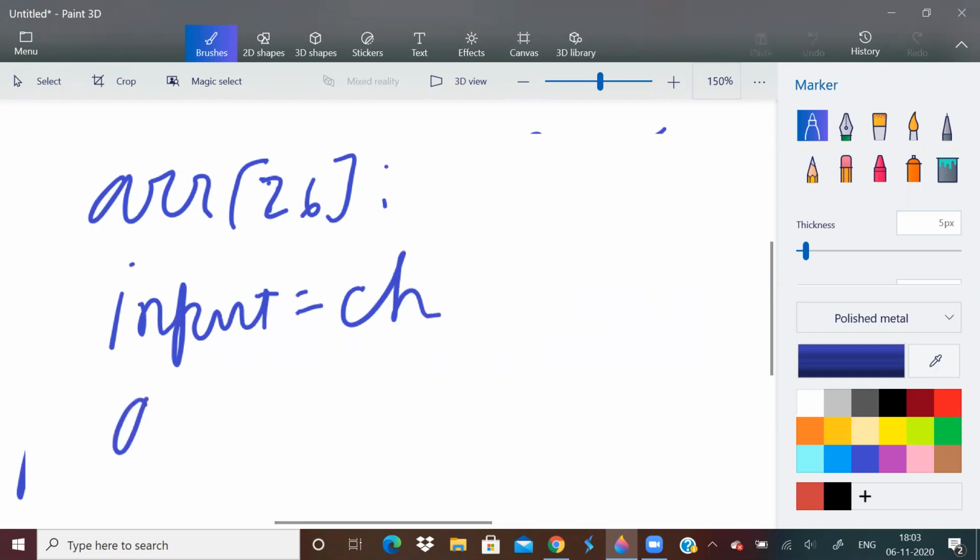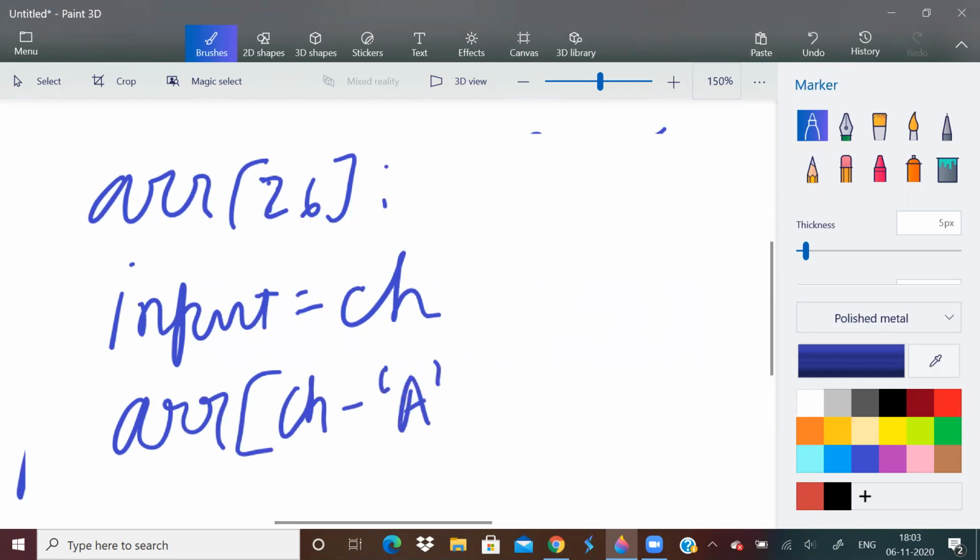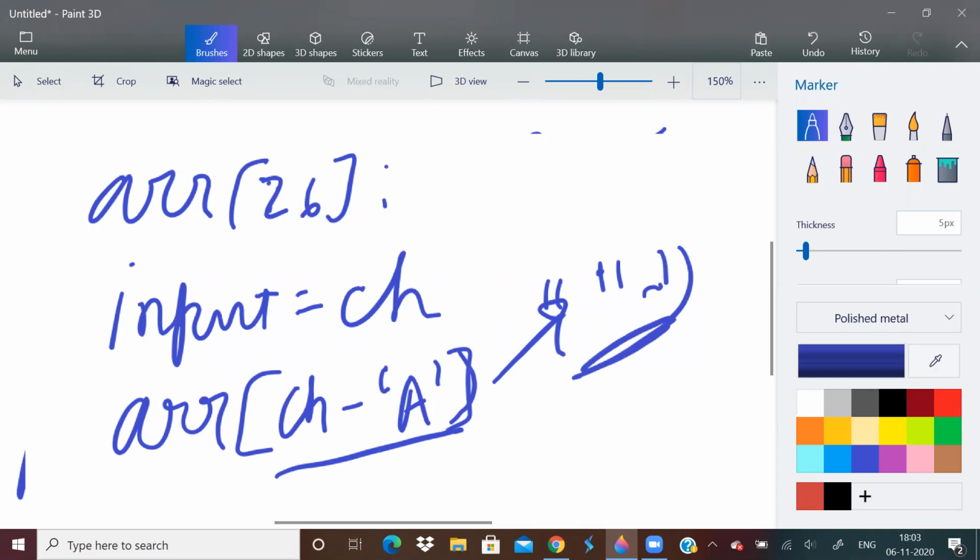Then for accessing anything, we have to do ch minus capital A. This will give us the required string. R of ch minus A will give us the required string.